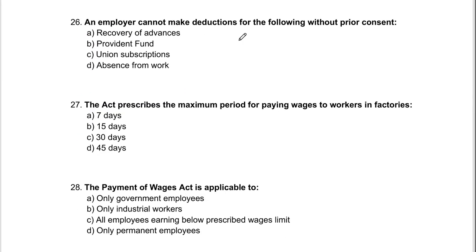An employer cannot make deduction for the following without prior consent. Consent. What is the meaning of consent? It means your wish should be there. For example, if I ask you for something like a watch, and you give it to me willingly, you are ready to give, this is your consent.